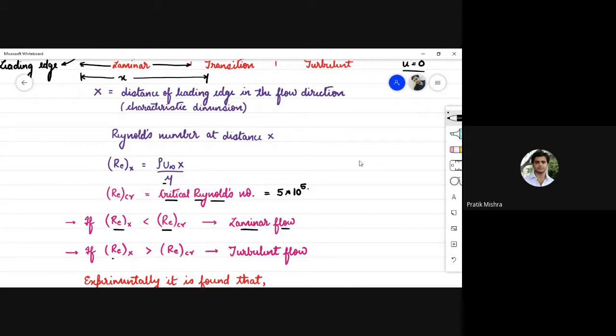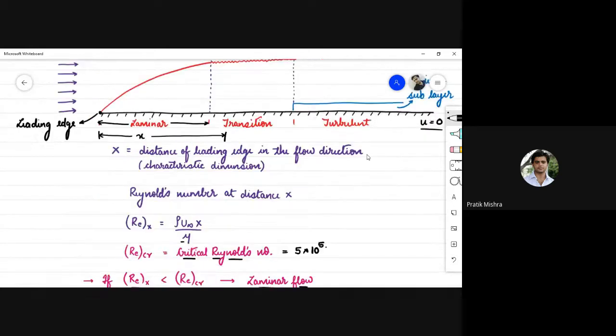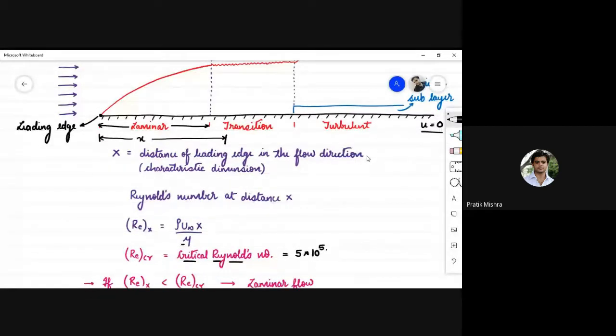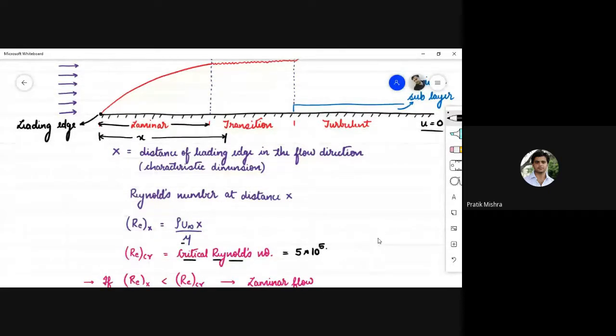And if the Reynolds number comes out to be more than the critical Reynolds number, then the flow is known as turbulent flow. Similarly, depending upon this Reynolds number, which further depends on the characteristic dimension x, if you plot the various points of the boundary layer, we obtain three regions. First is the laminar flow region, second is the transition region, and third is the turbulent region.